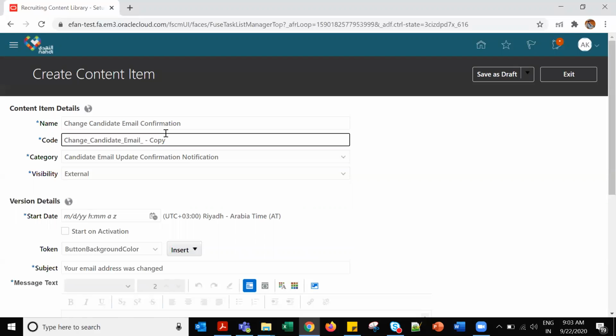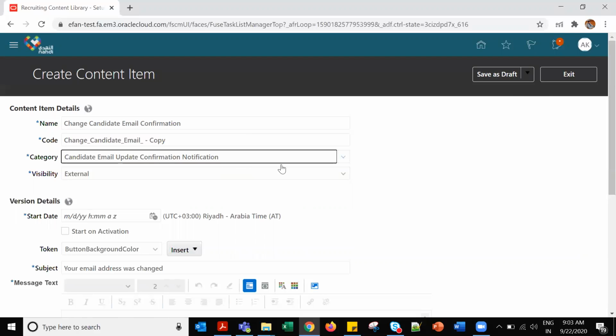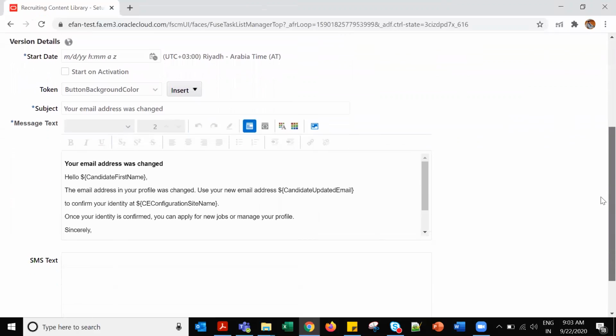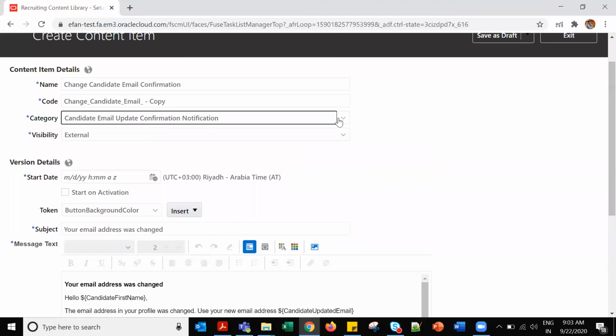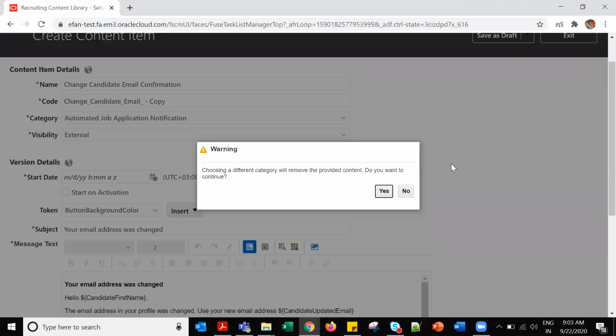Or if you want to create a new one, a complete duplicate of this one, then you can use that feature, from content items. You can give any name here as per your requirement, and this category you can change here. For this category, we are seeing the message text and SMS text. But if I change the category to job application notification,